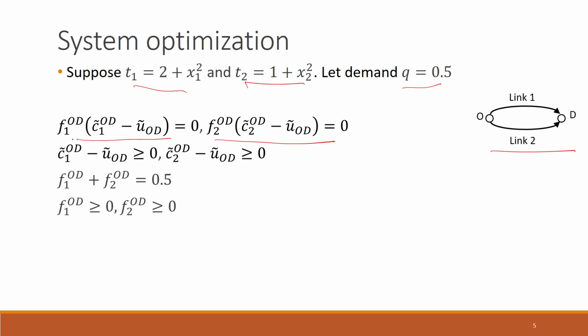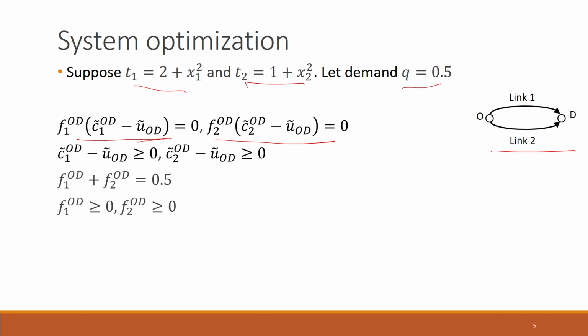Here F1 OD is the flow through the first path connecting O to D, C1 tilde OD is the marginal travel time on path 1 connecting O to D, and so on. And U tilde OD is the minimum marginal travel time on any path connecting OD pair OD.